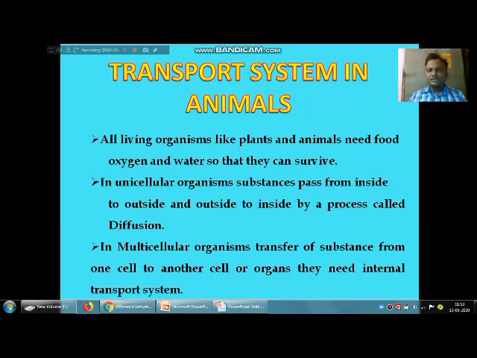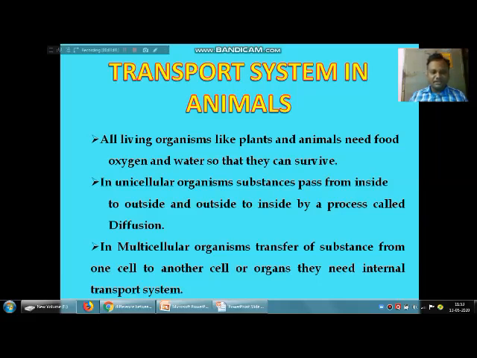Why? Because in multicellular organisms, the food is taken at one part. For example, in human beings, the mouth is the site for intake of the food material. But in human beings, there are different organs which also need the food material. To transfer this food to those parts, they need some internal transport system.